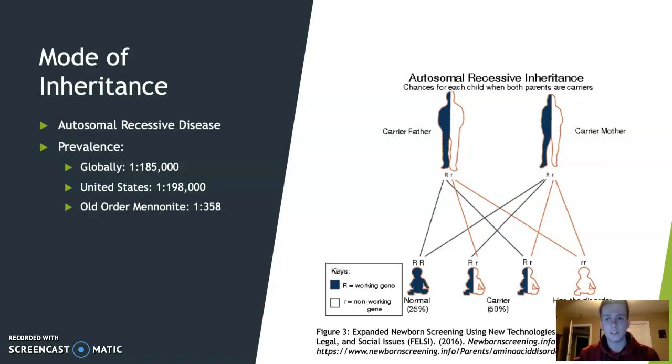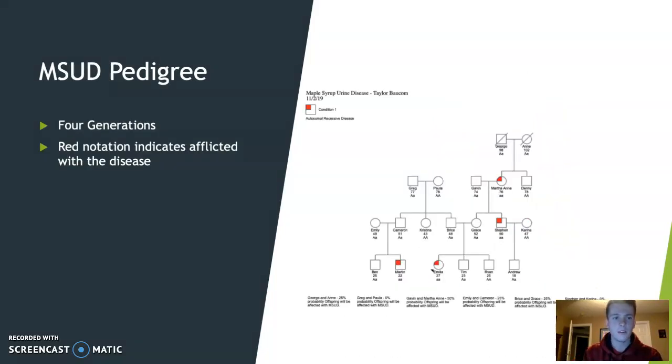in that population. So next we have a pedigree that I made back in week 3 following 4 generations, and we have 4 individuals that are afflicted with maple syrup urine disease, and that's denoted by that red color. So I'll give you a chance just to look at that.